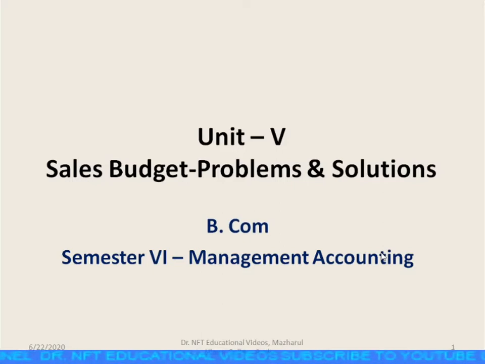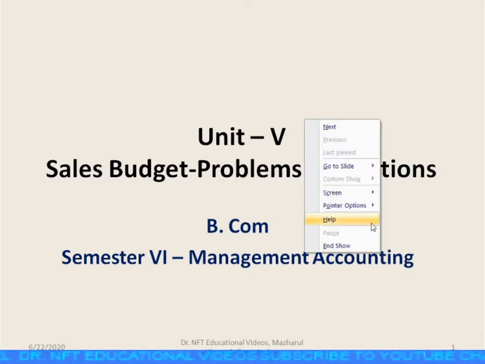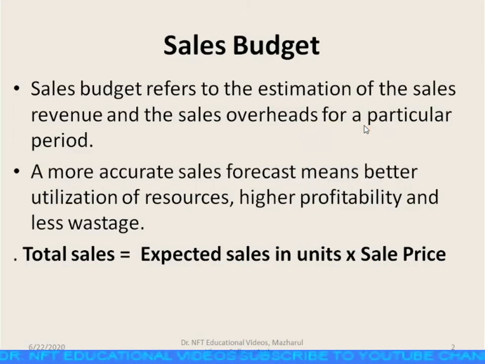If the sales figure is incorrect, practically all functional budgets like production budget, material cost budget, factory overhead budget and consequently master budget will get affected. It is the keystone of the budget structure.